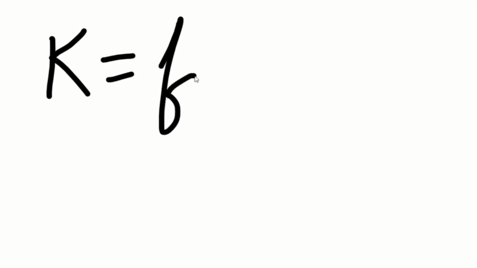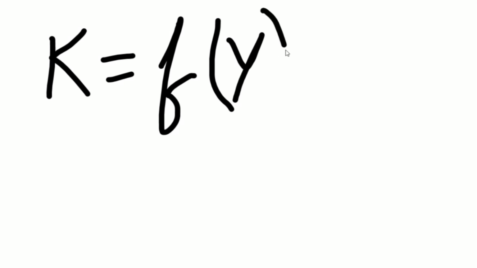Now, see, in the accelerator model, K is equal to a function of Y. In the accelerator model, K is a function of Y, where K means the capital investment, F is the function between capital and output, that is capital is K and Y means the national output.